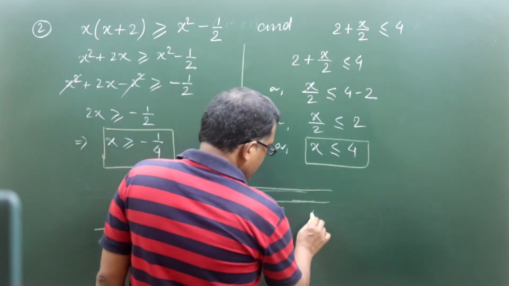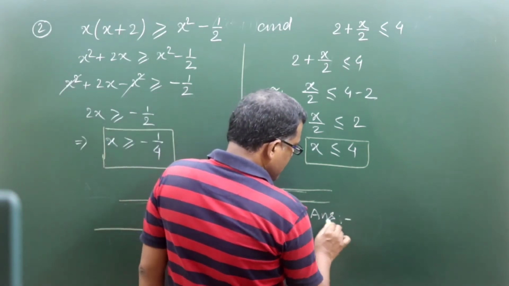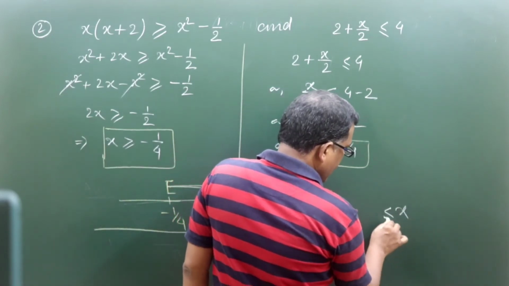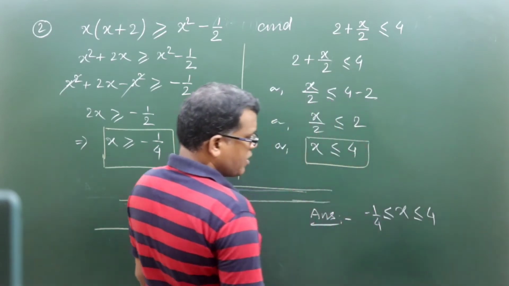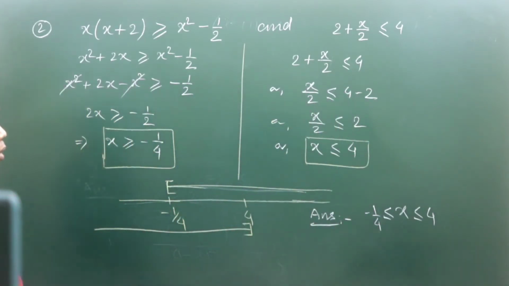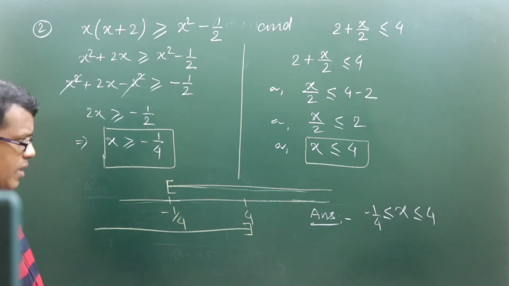So therefore the answer will be x greater than or equal to minus 1 by 4 but less than or equal to plus 4. So this is the answer, this is the common range of x satisfying both the inequations.